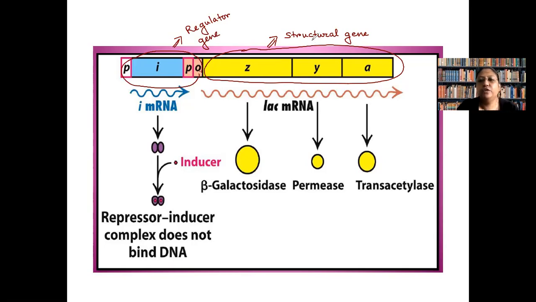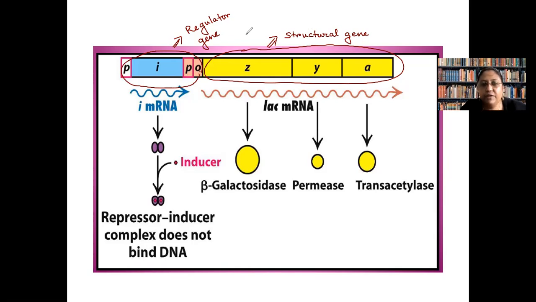Let me tell you, in normal condition, if you look into E. coli, when glucose is available in the media, they do not wish to use lactose. Why? I told you last day also, if you have cooked food and uncooked food, obviously all of us will prefer the cooked food, because we don't have to spend much energy.